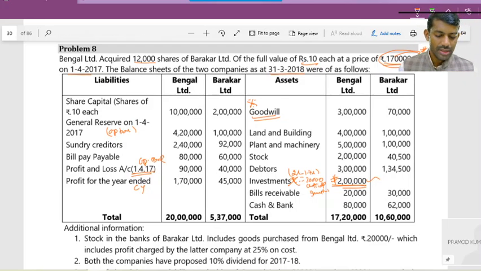So bills receivable 20,000 and 30,000, cash at bank 80,000. But finally, the balance sheet is not this total. So copy this total on this side: 20 lakh and 5 lakh 37,000.